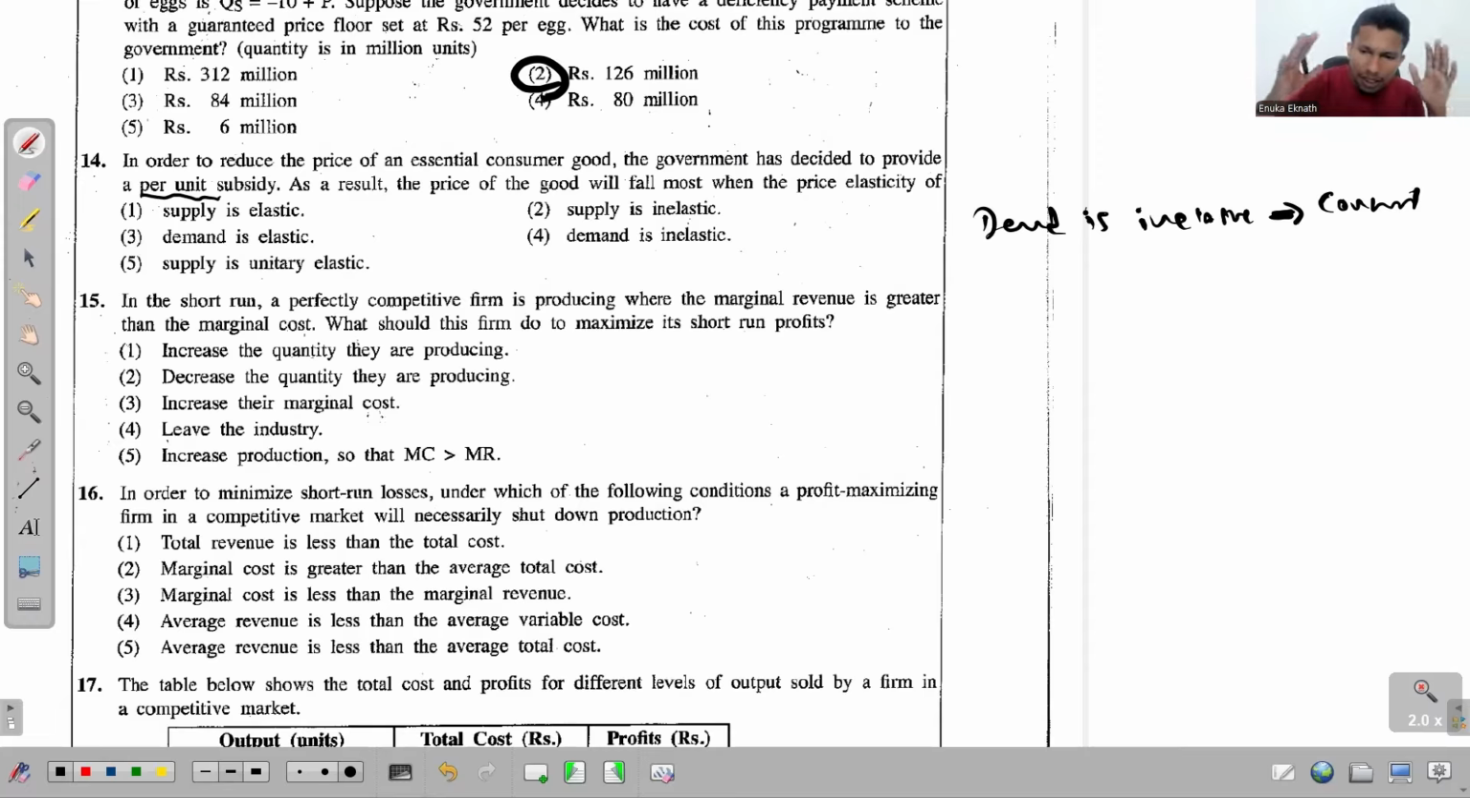Subsidies. If it's a subsidy, the higher benefit of the subsidy is enjoyed by the consumer. Who is inelastic? They get the majority of the tax burden, or the majority of the subsidy benefit.